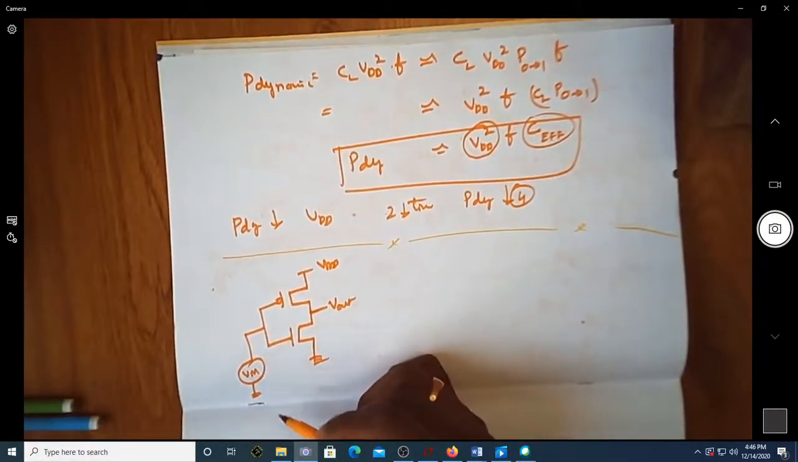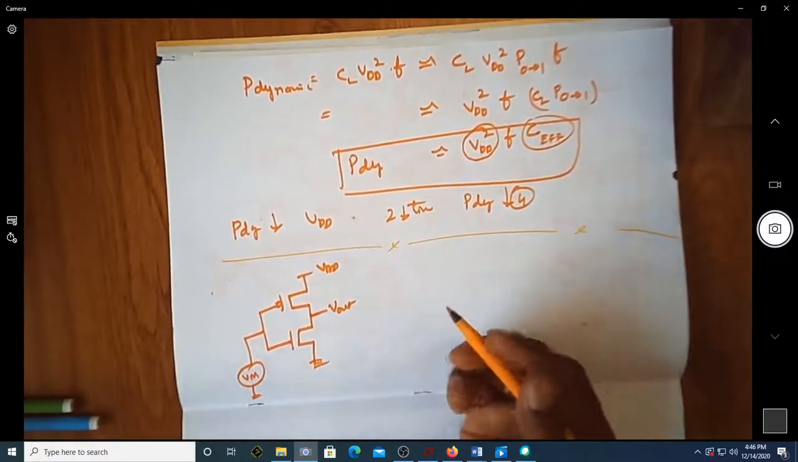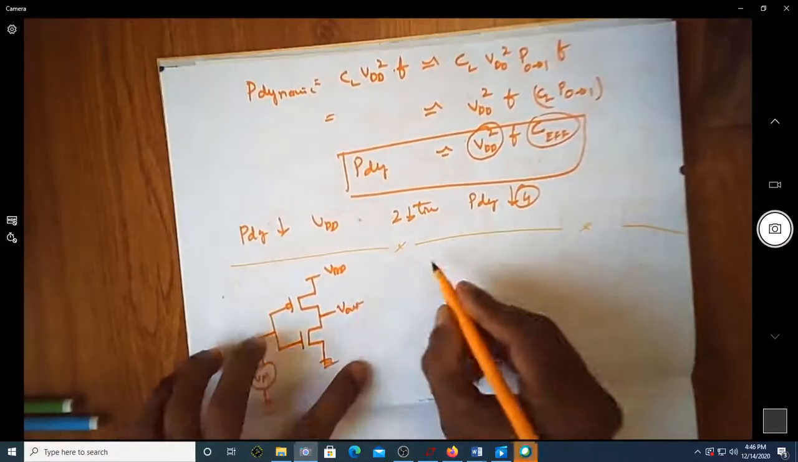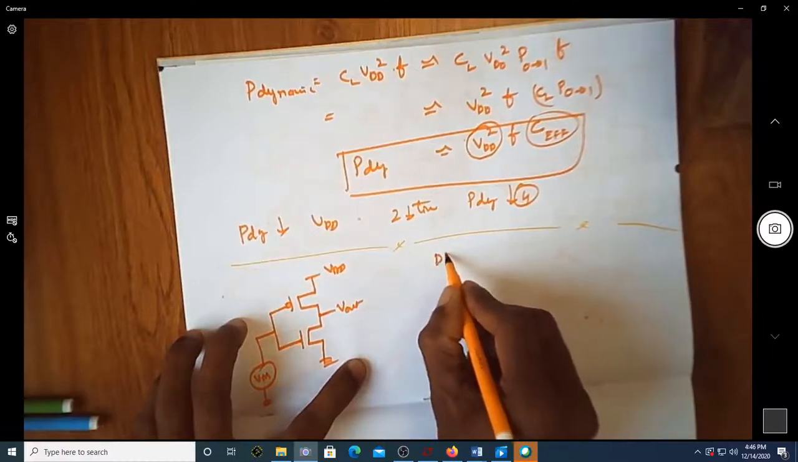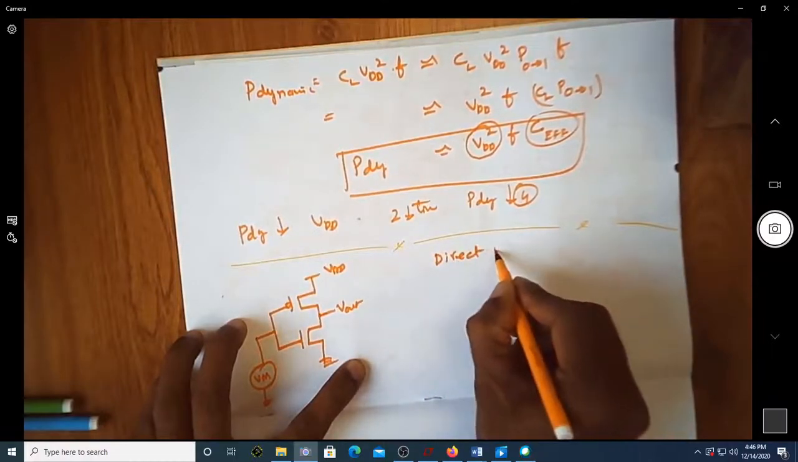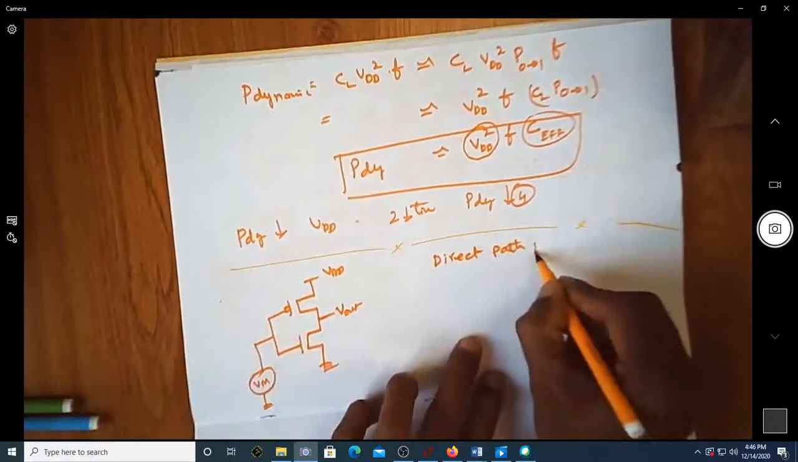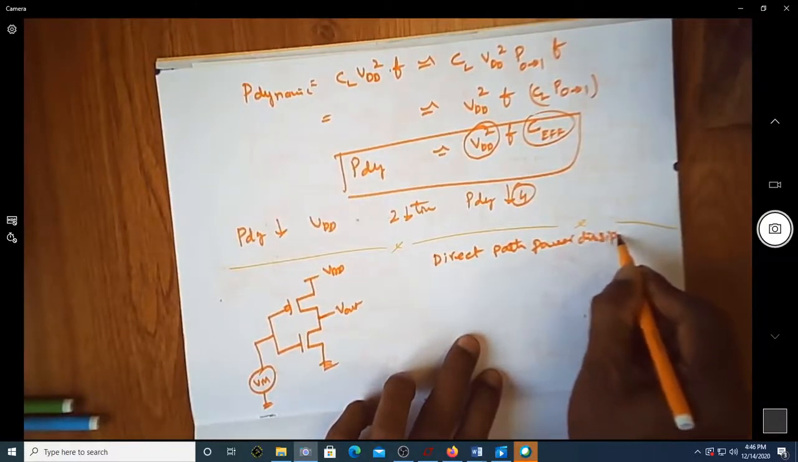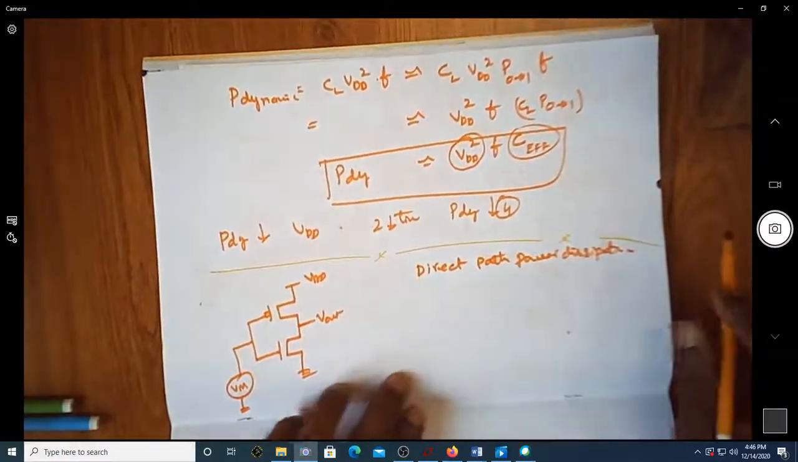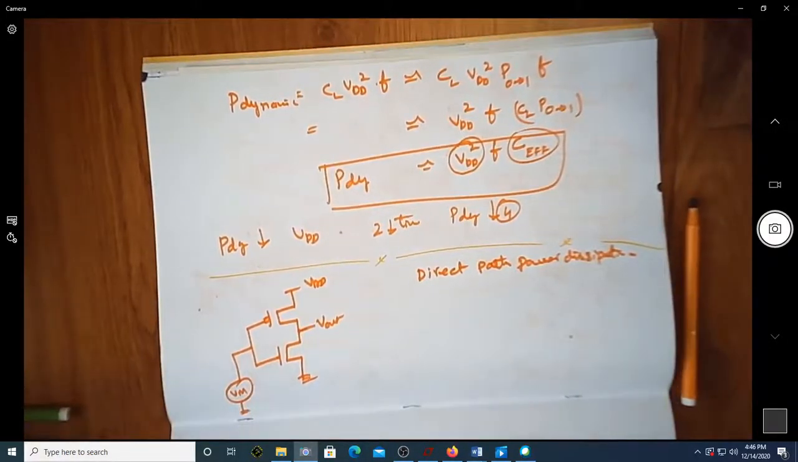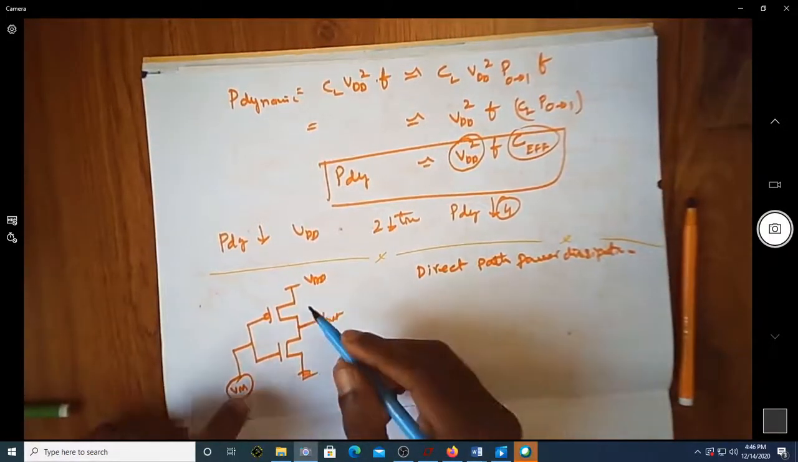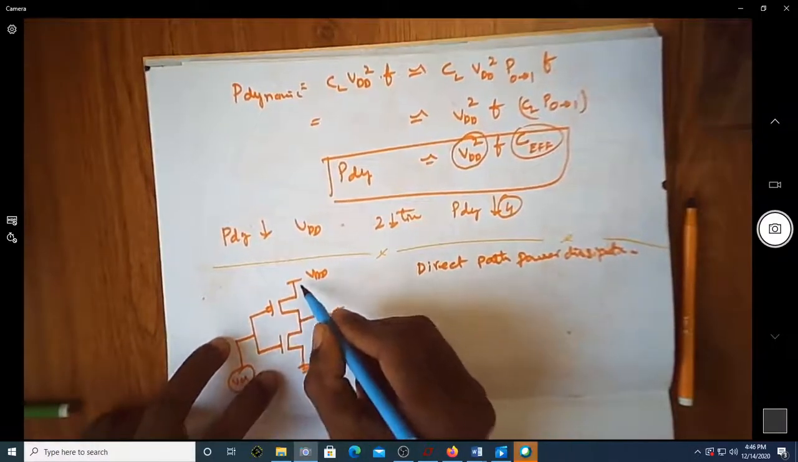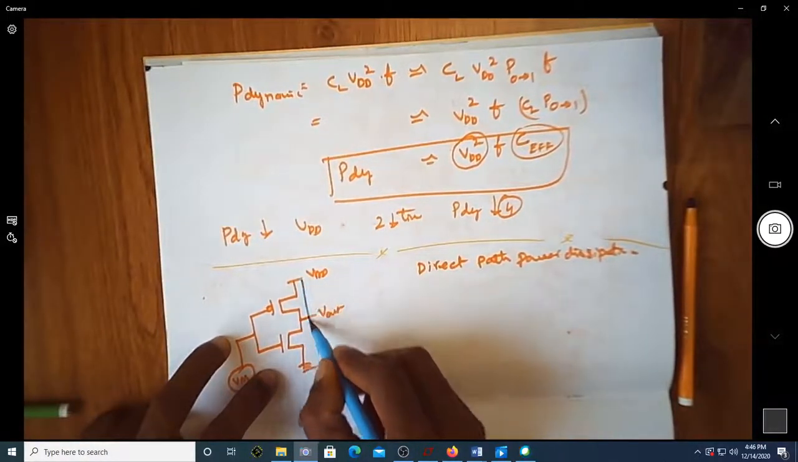Let us see one more type of possible power dissipation, again when the output signal is making a transition from 0 to 1 and 1 to 0. We call it direct path power dissipation. When I say direct path power dissipation, we are looking at whether there is any possibility of a direct path from this VDD to ground.